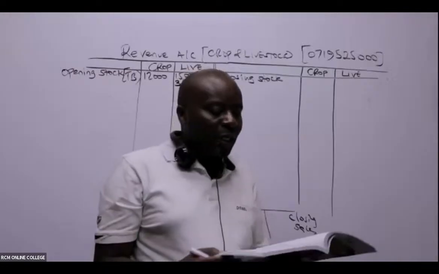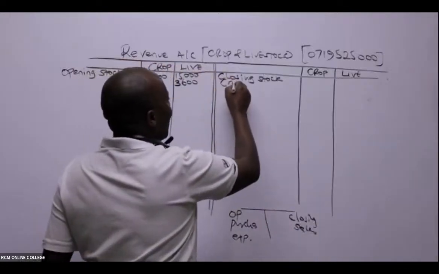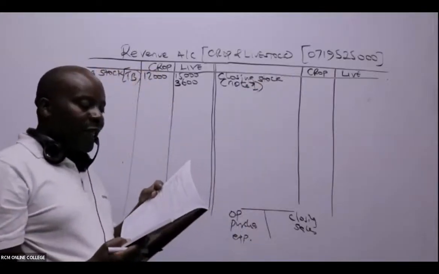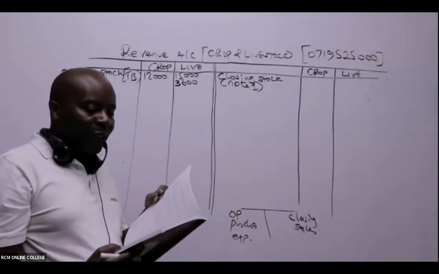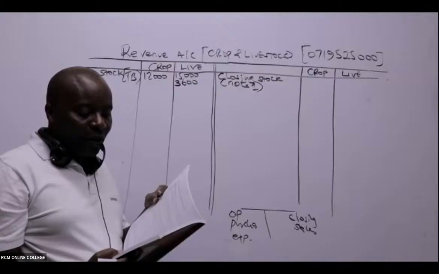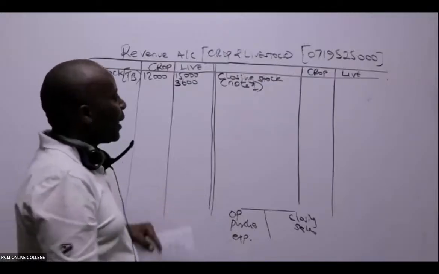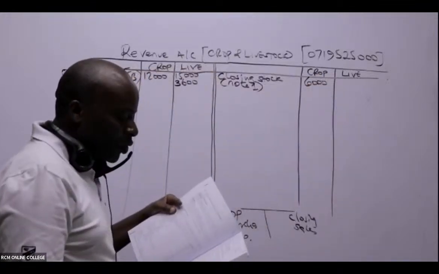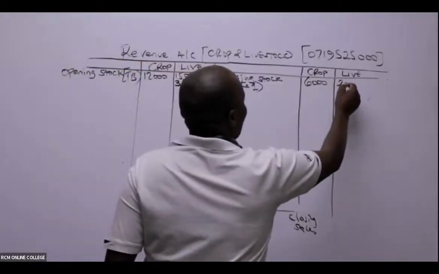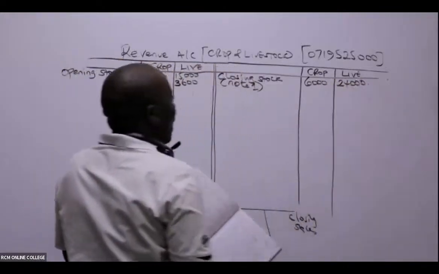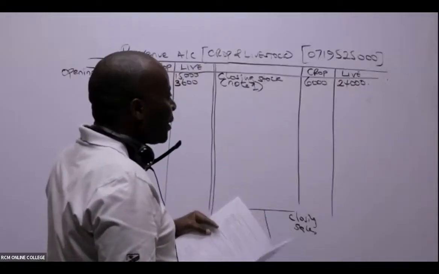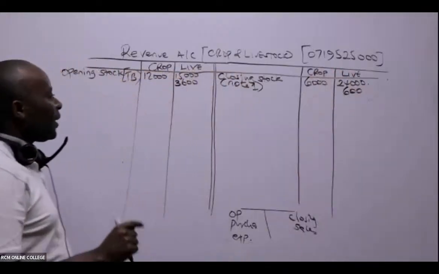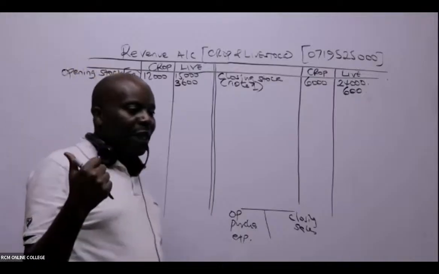If you look at note 1, what have they told us in note 1? Inventories as at 31st March 2012, that is at the end of the year, were valued as follows for crops. And then for livestock, I can see 24,000. And for livestock still, we have livestock feeds of 600. Can you kindly confirm that all of us have been able to put in the stocks?